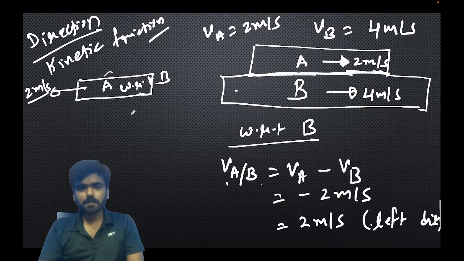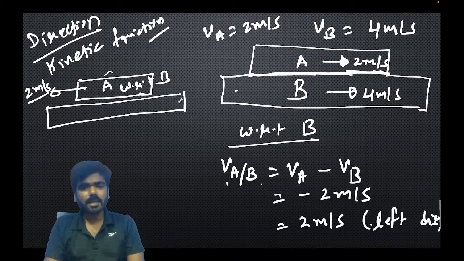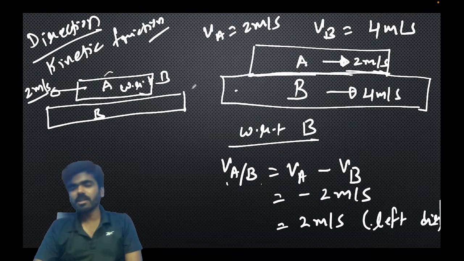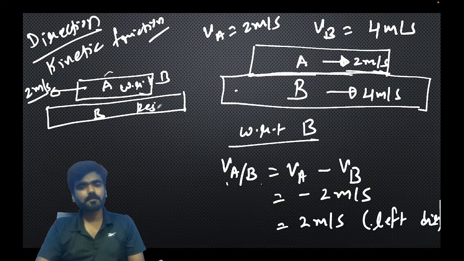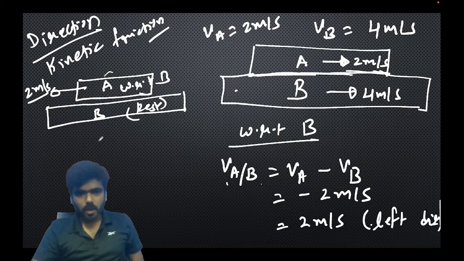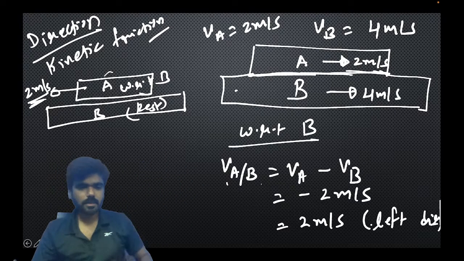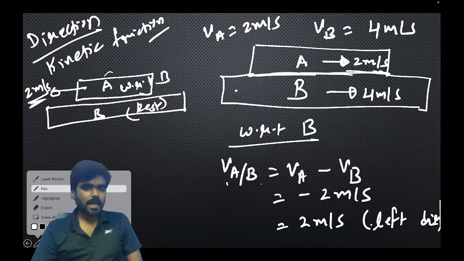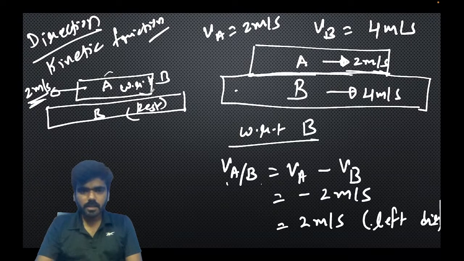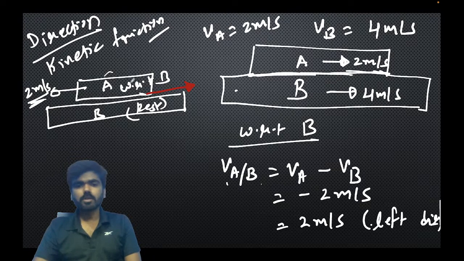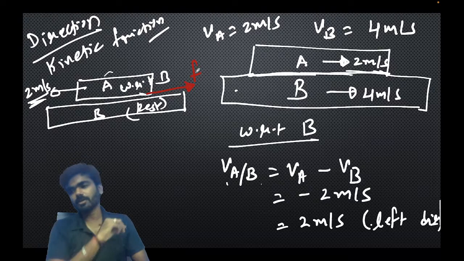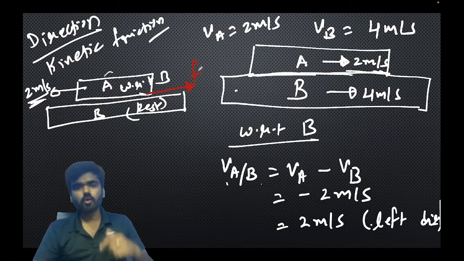Now you can see, with respect to B means B is at rest. So when B is at rest and A is moving towards left, to oppose the relative motion, the friction force on A will be in this direction, right?